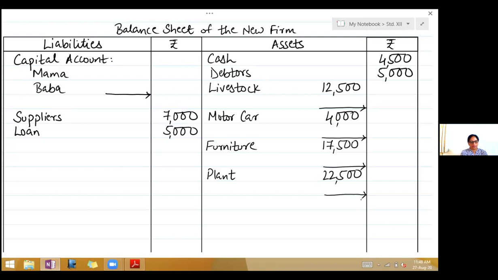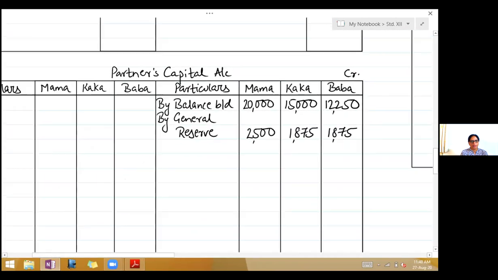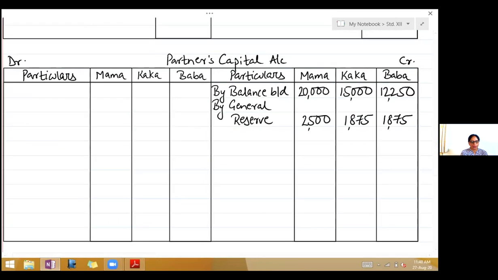So when they have given this, the two effects will be, first, you will credit Kaka's account in capital account. So take capital account. On the credit side, write by goodwill account. And this is the share of only Kaka. So write in Kaka's column 2,700.